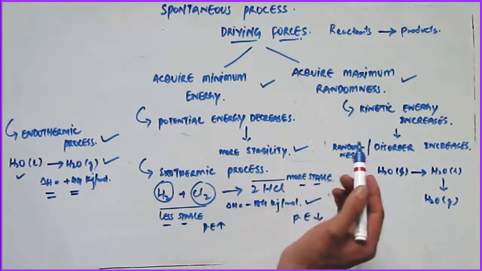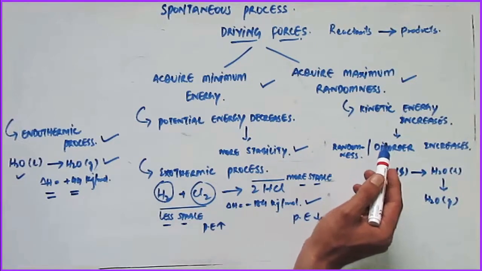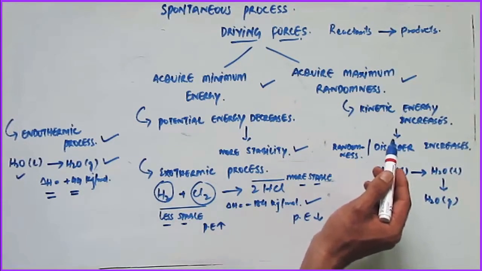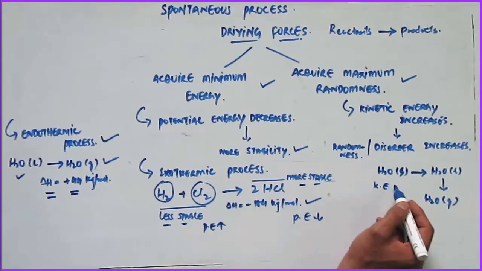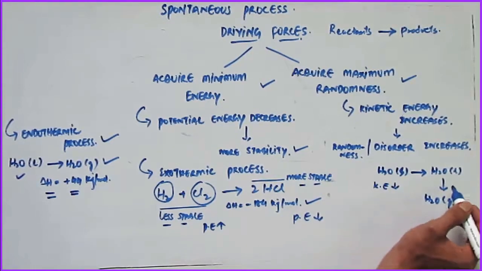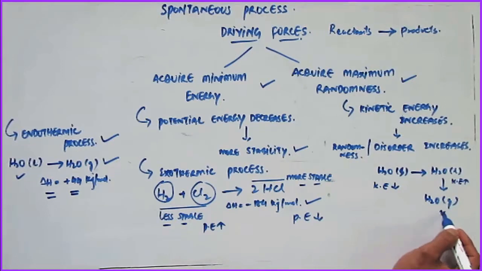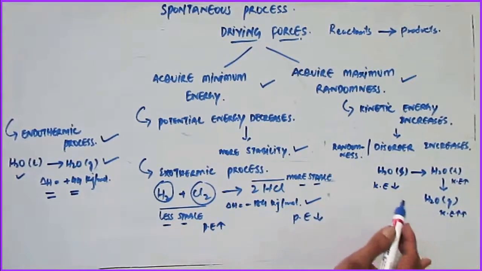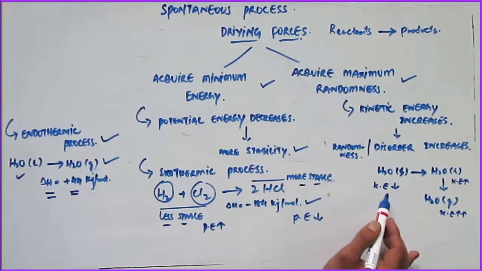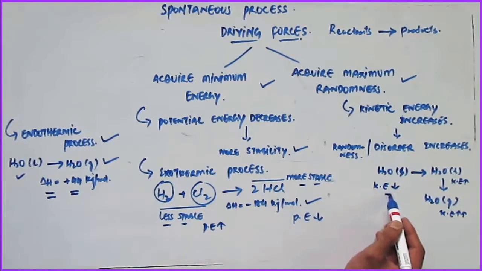The energy absorbed in the endothermic processes increases the kinetic energy of the products compared to the reactants. So the kinetic energy of the products is more and the kinetic energy of the reactants is less. That means when water is in ice form, there is less kinetic energy involved because the molecules are intact, very close to each other.